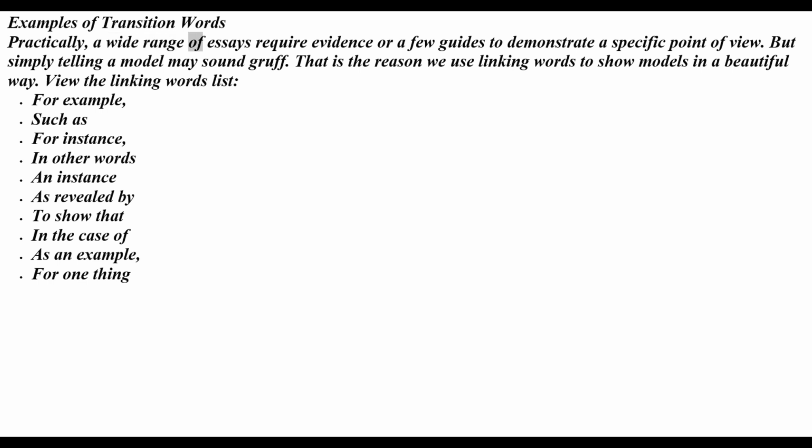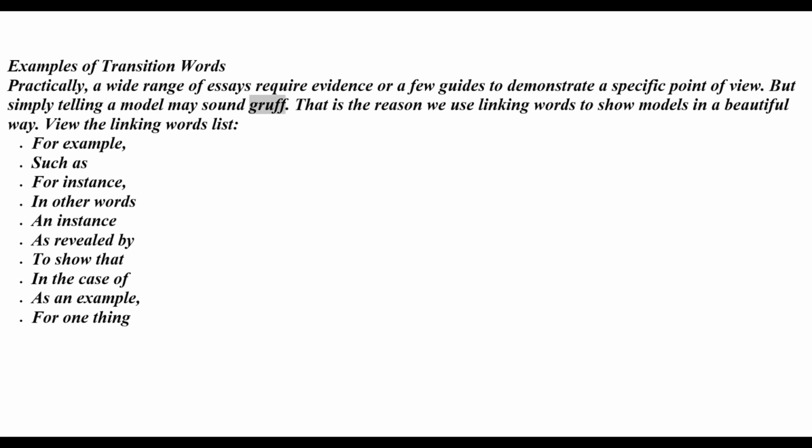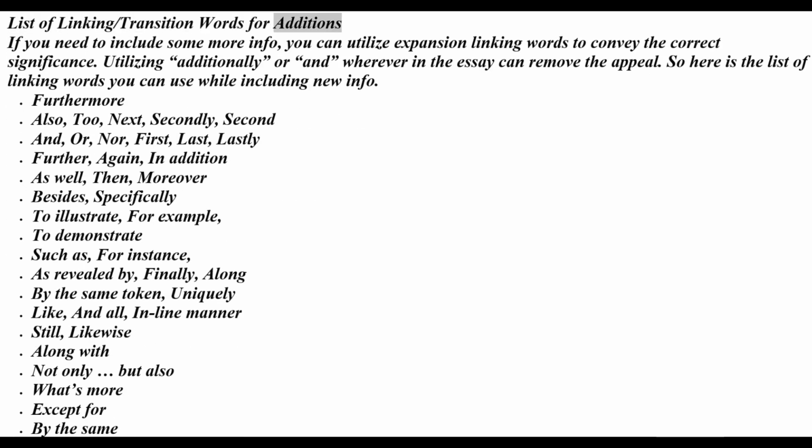Practically, a wide range of essays require evidence or a few guides to demonstrate a specific point of view. But simply telling a model may sound gruff. That is the reason we use linking words to show models in a beautiful way. View the linking words list. For example. Such as. For instance. In other words. An instance. As revealed by. To show that. In the case of. As an example. For one thing. List of linking / transition words for additions.